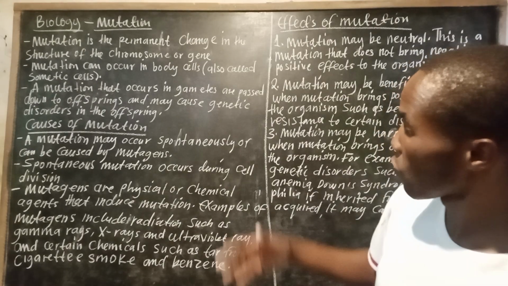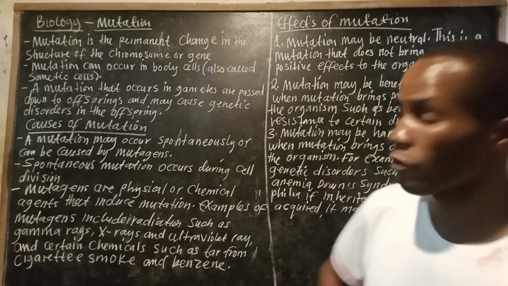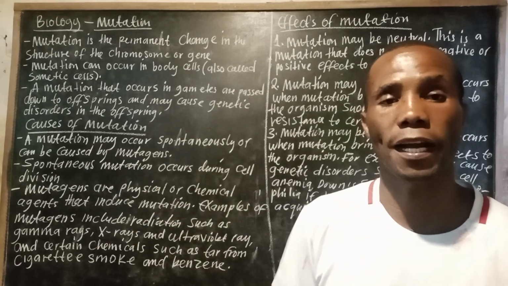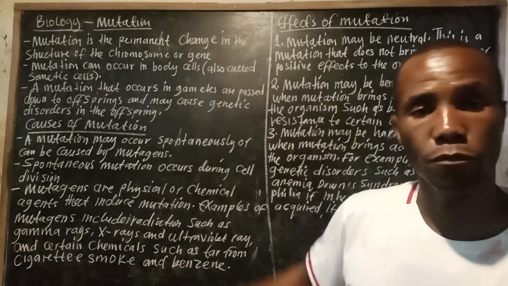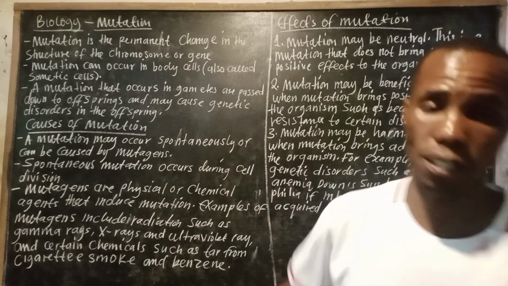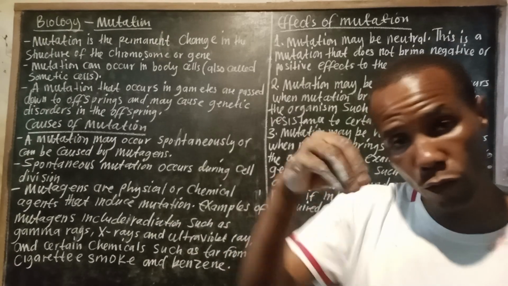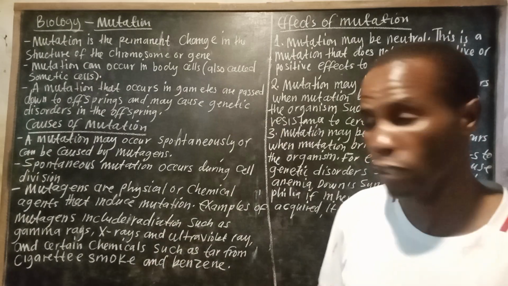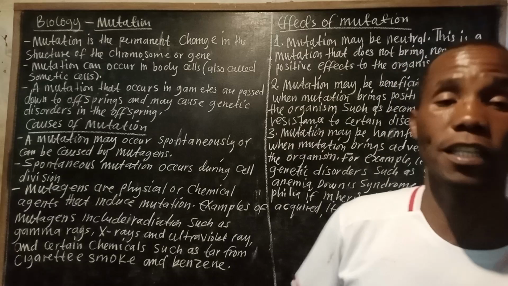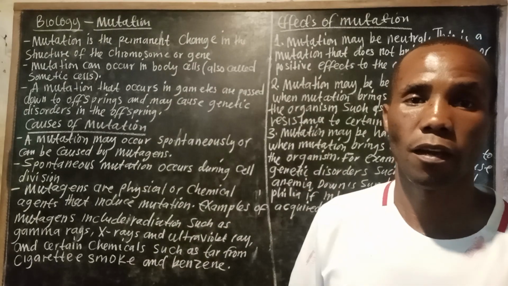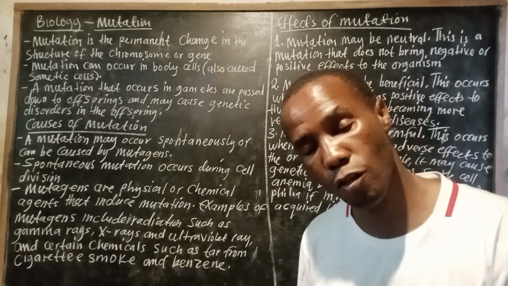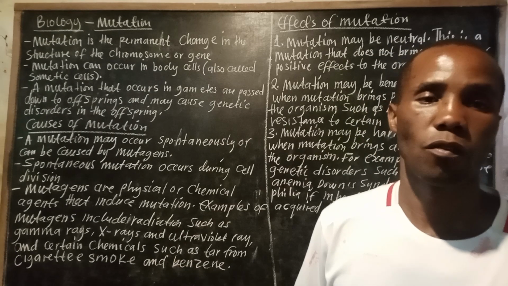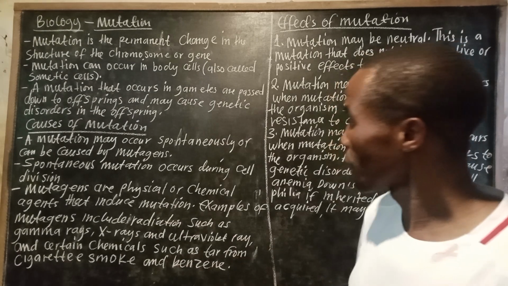Spontaneous mutation occurs during cell division. Specifically, the automatic mutation, the mutation that occurs without being forced, occurs during cell division. We have looked at the different types of cell division: meiosis and mitosis.